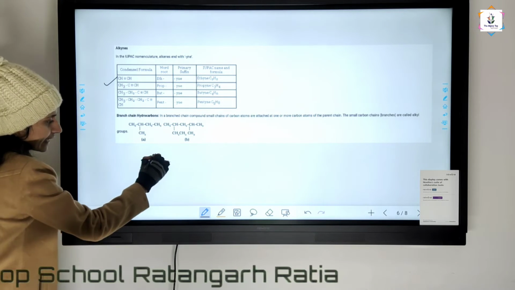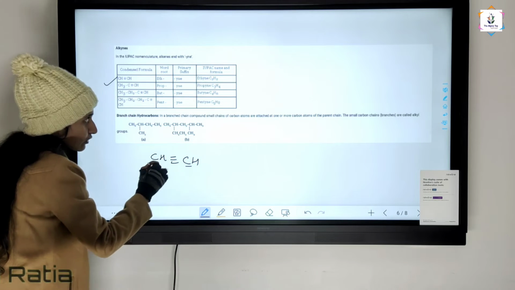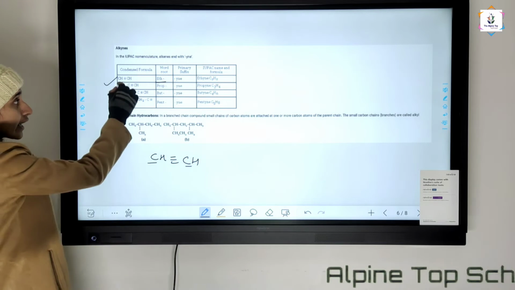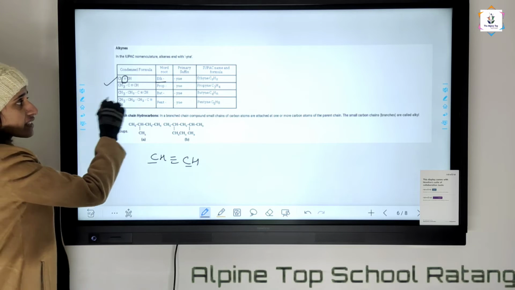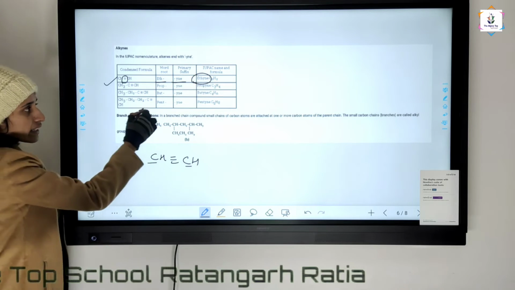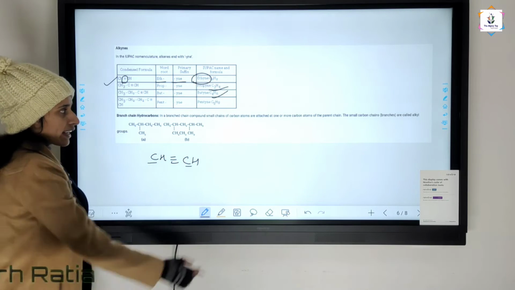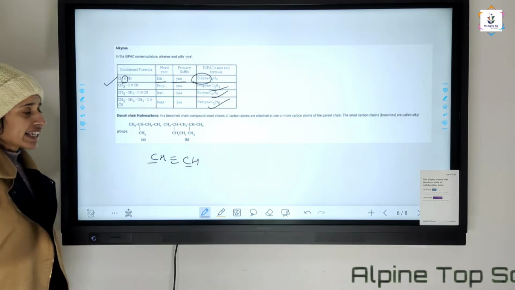Now here CH triple bond CH. Now 2 carbons are there, that's why "eth" is there. If a triple bond is present, the suffix is "yne". So the name is ethyne. Similarly, propyne if 3 carbons are there, butyne if 4 carbons, and pentyne if 5 carbons.